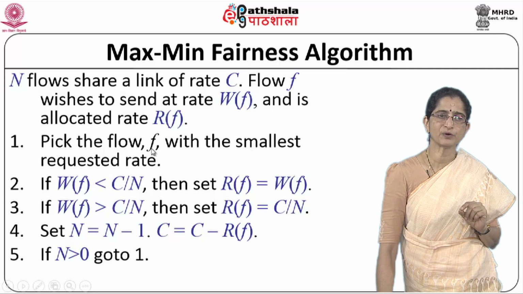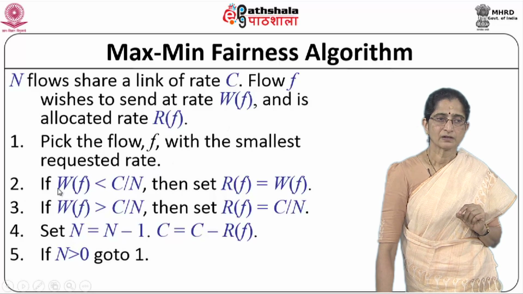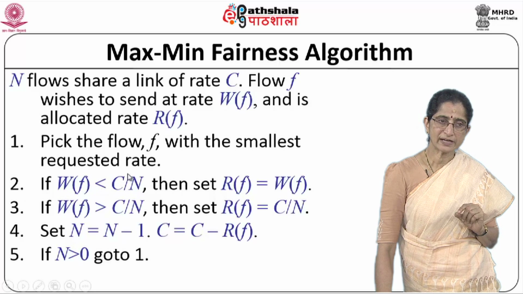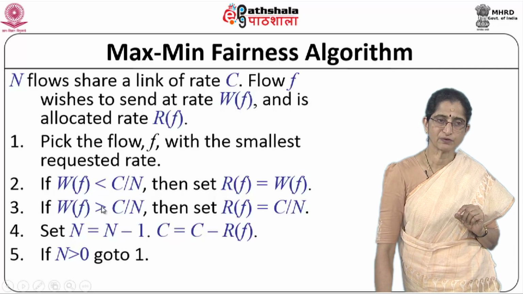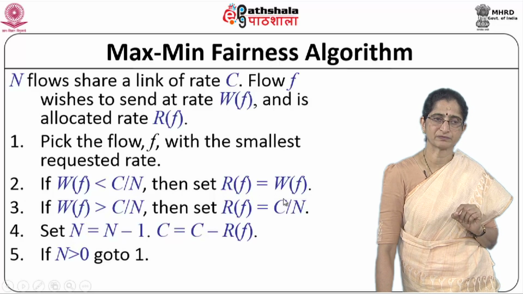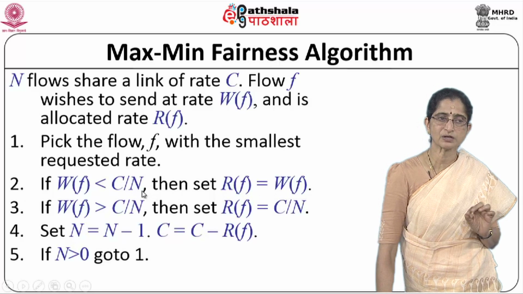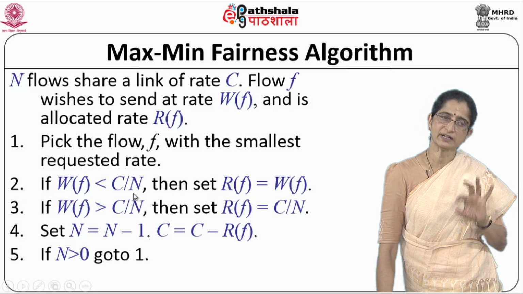So what we do is, you first pick the flow with the smallest requested rate, and you take your capacity c, divide by n. If the wish of this flow, w_f, is less than c/n, then you set its allocated rate r to w_f. You give it whatever it asked for, because c/n is the equal share for all, and it is asking for less than that.